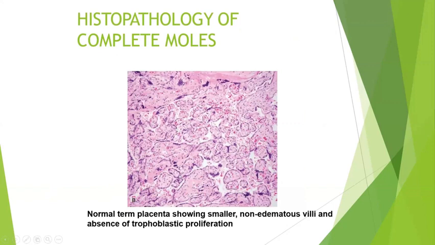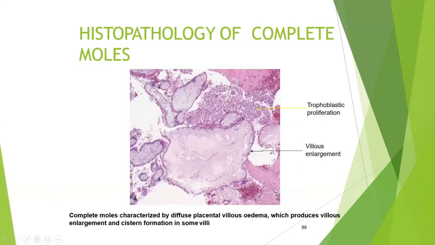This is the normal term placenta where you can see the blood vessels and non-edematous villi. Here, in the complete mole, you see completely edematous villi, you can't see any vascular proliferation within the villi. The villi are also enlarged, and there is irregular proliferation of trophoblast on the surface.